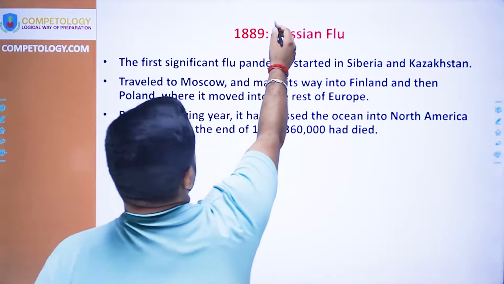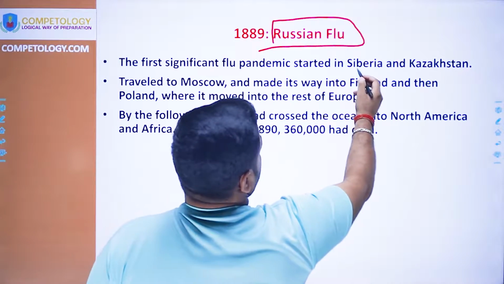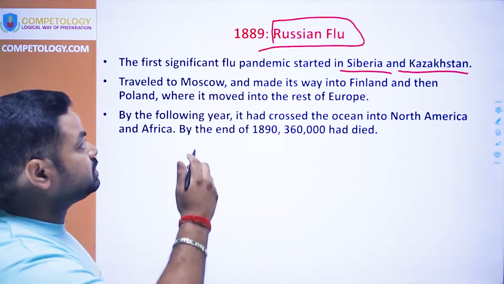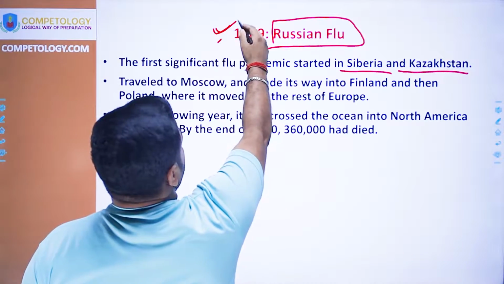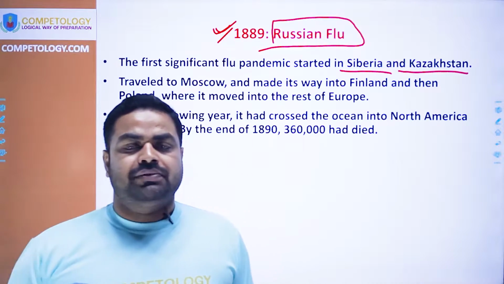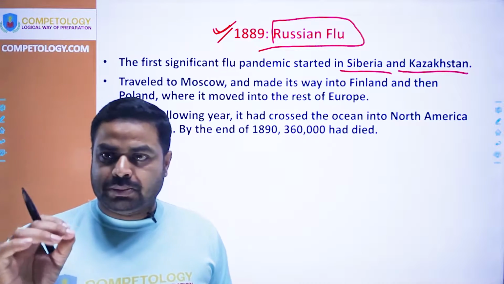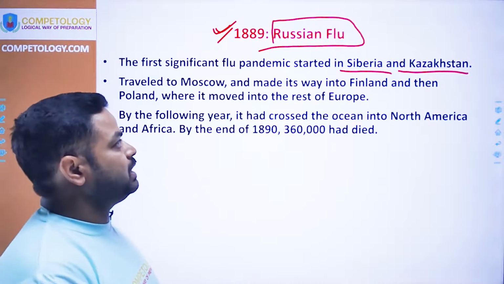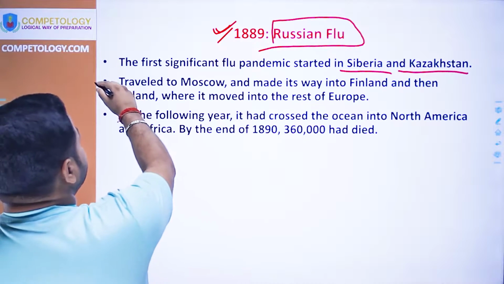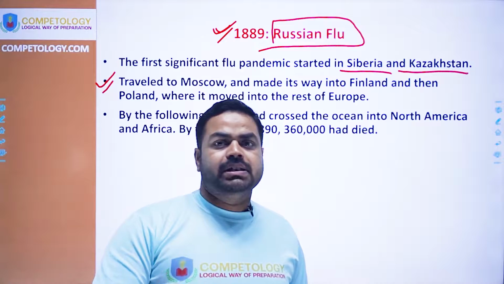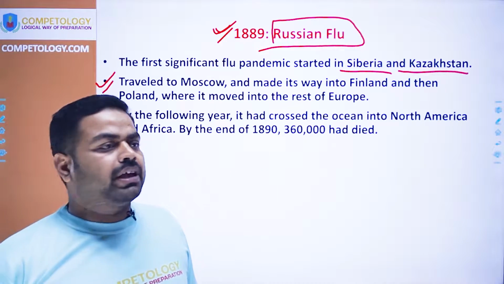Now the Russian flu. The Russian flu started in Siberia and Kazakhstan in birds, and this was in 1889, when the flu as a pandemic surfaced in the world arena. Before this, flu was not a pandemic, just a kind of infectious disease, but after this the flu became a major pandemic, and time and again it has resurfaced in different variants.